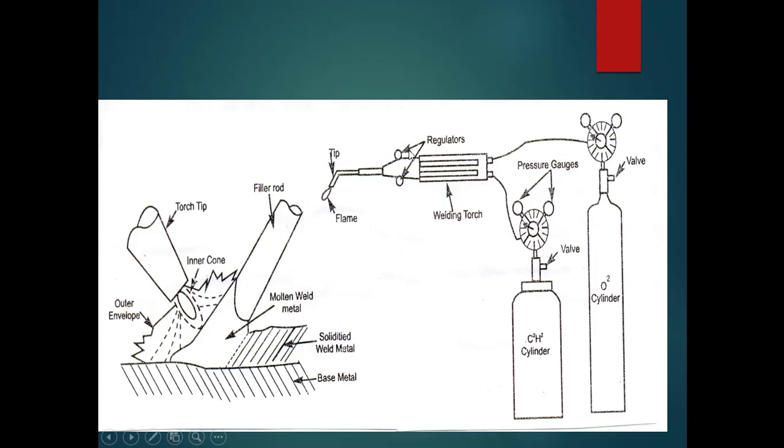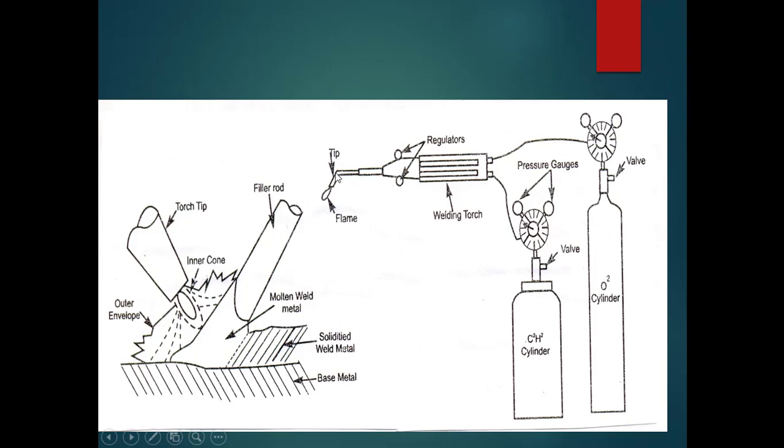And here again we have regulators to control the flow of the mixture of oxygen and acetylene gases. And here we will have some nozzle as well. You all know that in the nozzle, expansion takes place and velocity is increased. That was not shown clearly here, but there will be some nozzles. If you want to show it, you can, otherwise no problem. Show this simply as a welding torch. In the welding torch, as I said, the mixing of oxygen and acetylene takes place, and the flow is controlled by these two regulators.